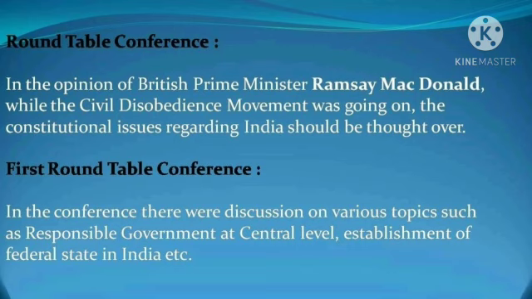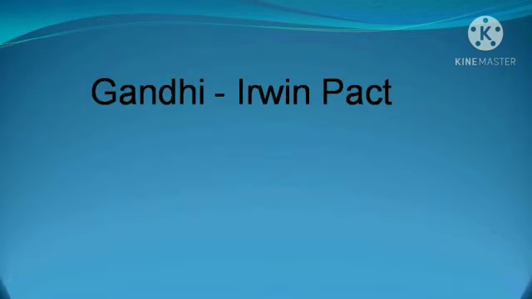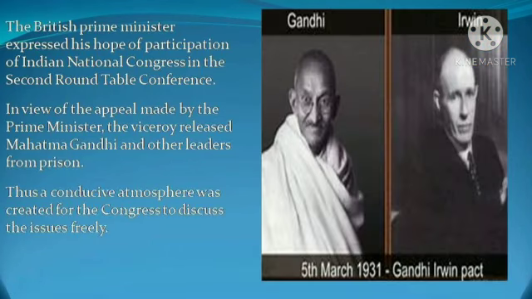As the main representative, the Indian National Congress Party, did not attend the Round Table Conference, the deliberations, that is the discussion in the Round Table Conference, were meaningless. So after the failure of the first Round Table Conference, the British government, Prime Minister Ramsay MacDonald, made an effort to make an agreement that the Indian National Congress would attend the next Round Table Conference.